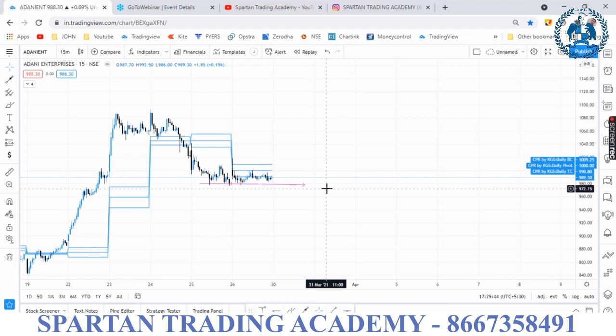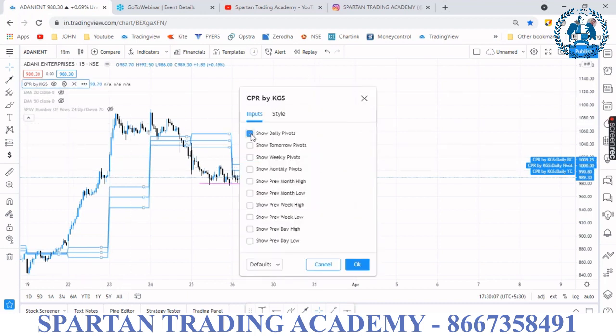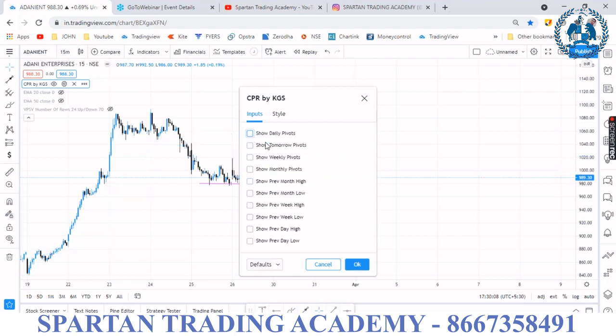Now I will tell you what will happen tomorrow. It is Tuesday. All the indicators give you tomorrow's CPR, correct? Till now we have been speaking about ascending, descending and range bound, correct? In Adani Enterprise, I will tell you what will happen on Tuesday. Okay, let's check tomorrow's CPR, tomorrow's pivot.